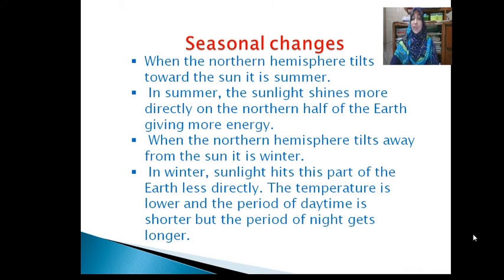Now I discuss with you seasons. We have 6 seasons in a year. They are the summer, rainy season, autumn, late autumn, winter and the spring. My dear students, in your textbook, page number 57, you can see our activity. This activity is length of day and night. Please do it with your brother or sister or your parents.